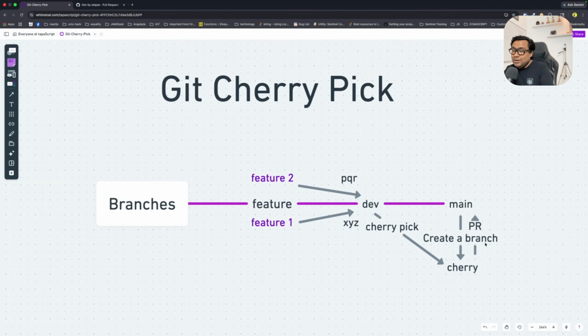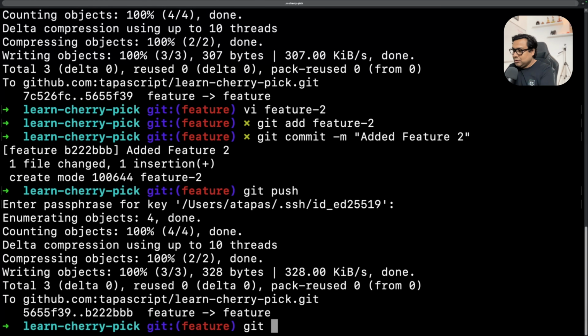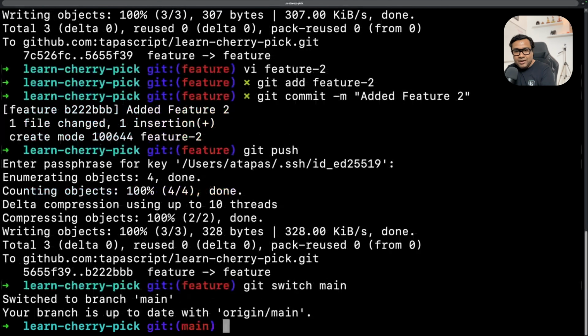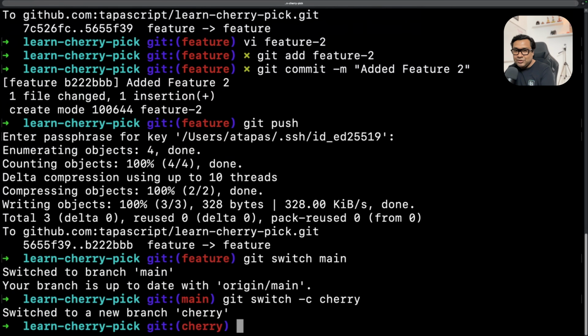So our first job is what? Going to main and create a branch called cherry. Let's do that. So git switch main. I'm in main now. From here, I'm going to create a branch called cherry. So git switch -c cherry. This is going to create a branch and I'll be switched to that branch. I'm in the cherry branch right now.